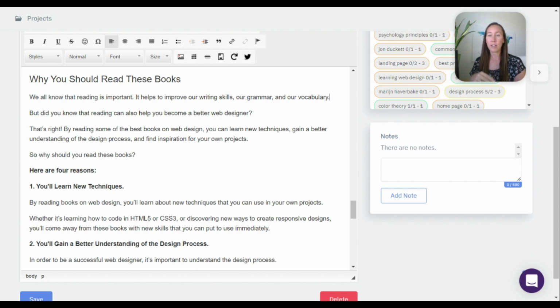But did you know that reading can also help you become a better web designer? Okay, so maybe they're tying it all in. So let's see. That's right. By reading some of the best books on web design, you can learn new techniques, gain a better understanding of the design process, and find inspiration for your own projects. So why should you read these books? And then it goes into some reasons.